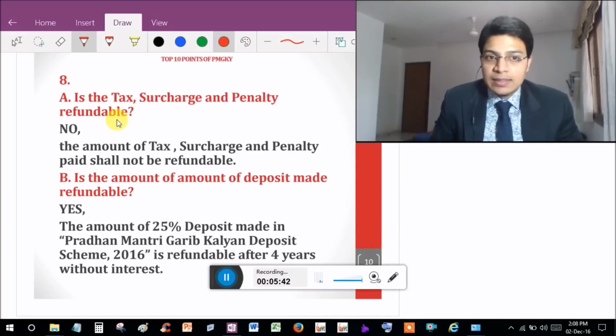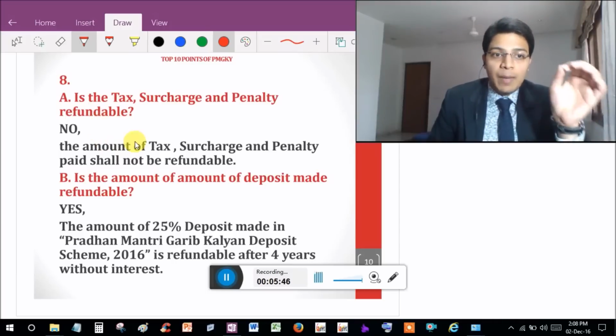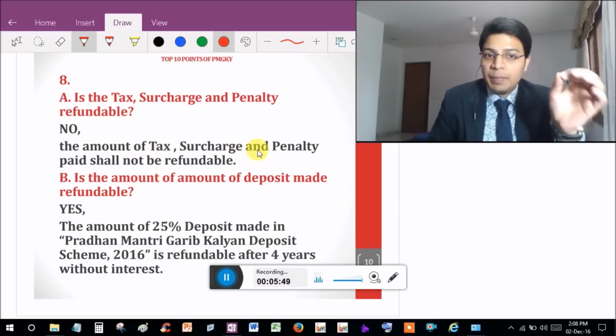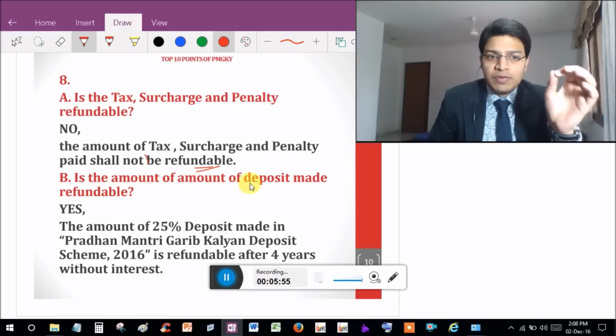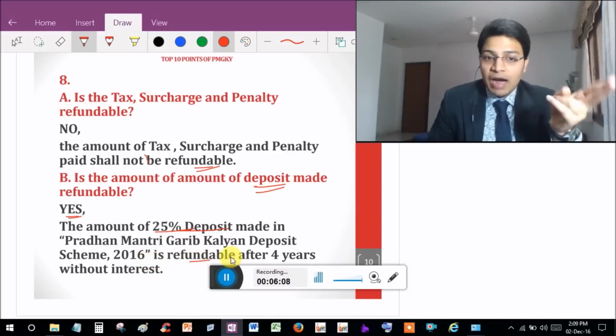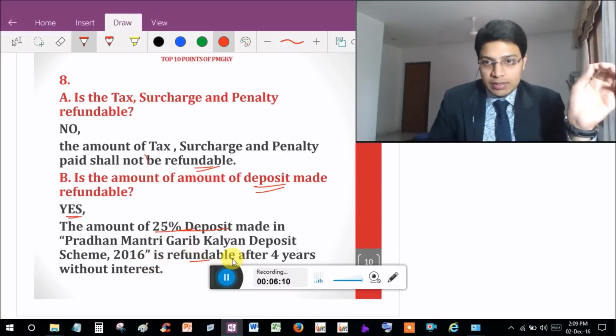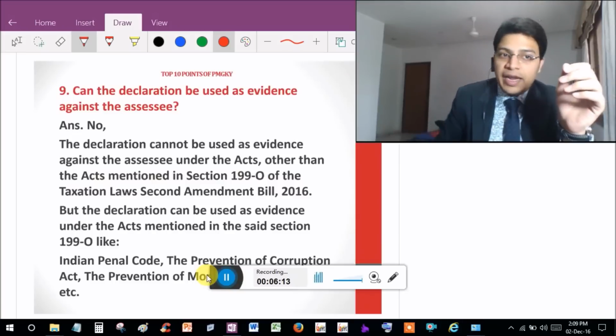8th point. Is the tax, surcharge and penalty refundable? Answer is no. The amount of tax, surcharge and penalty shall not be refundable. Is the amount of deposit made refundable? Yes. The amount of 25% deposit made in Pradhan Mantri Garib Kalyan Deposit Scheme 2016 is refundable after 4 years without interest.